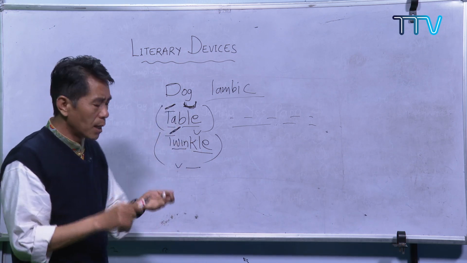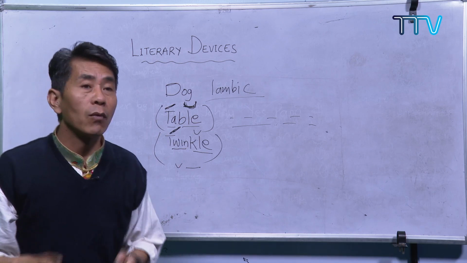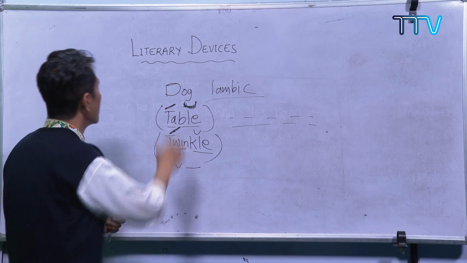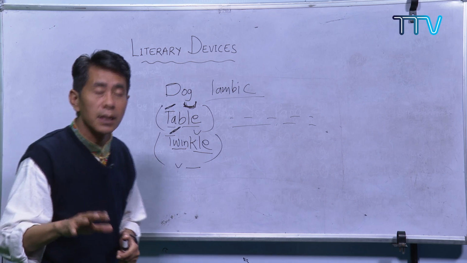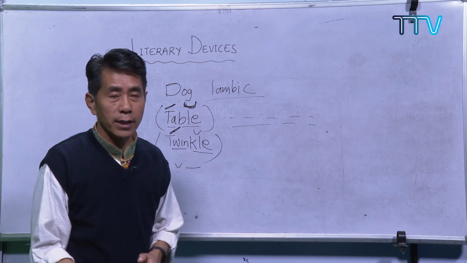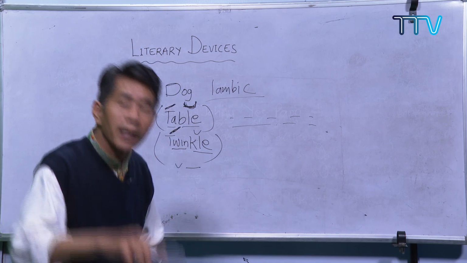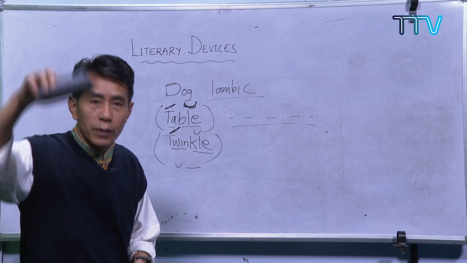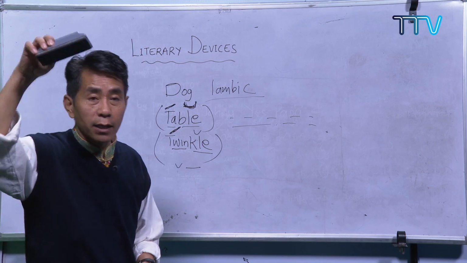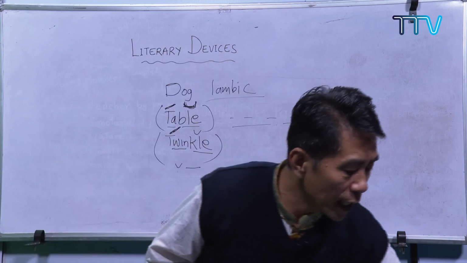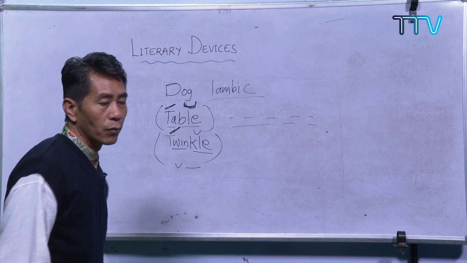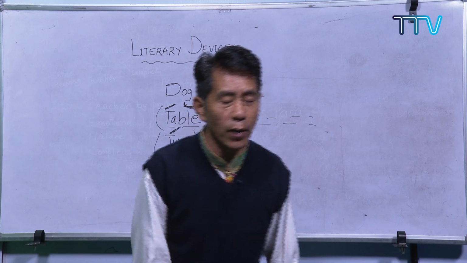There are different patterns, but for the time being, what I want you to remember is the words stress and unstress. Because of this stress and unstress, automatically you will see some kind of graph. There is a beat, so that's why we have this rhythm. Did you understand?